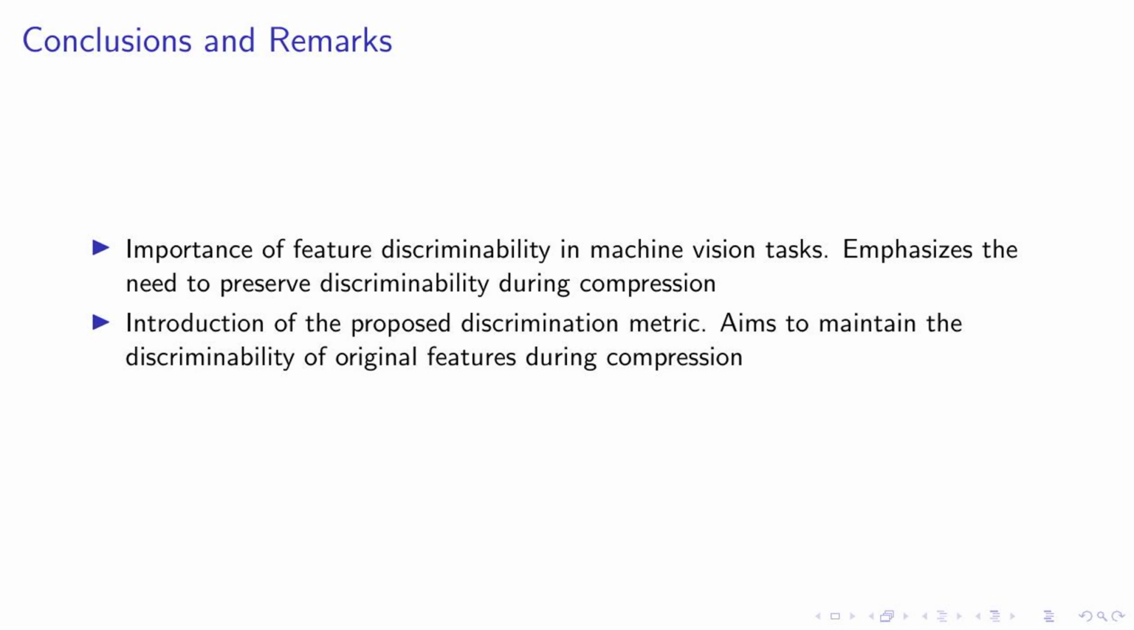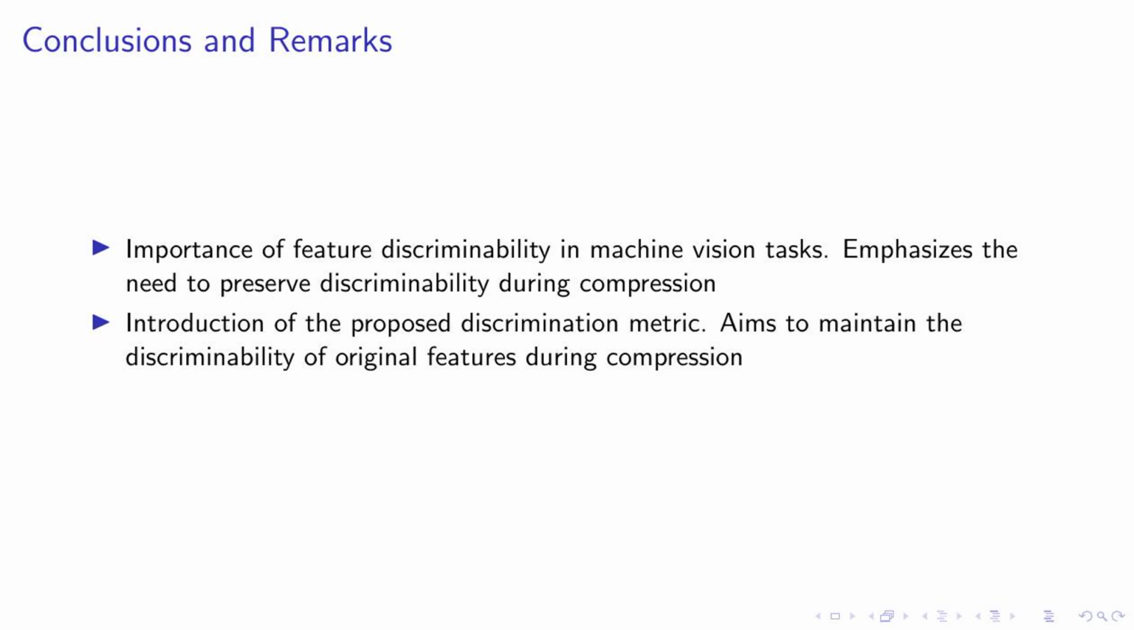This approach allows us to maintain the essential characteristics of the original features, even as they are compressed for efficient storage and transmission. In conclusion, our work highlights the need for a more nuanced approach to feature compression, one that takes into account the inter-feature relationships and the discriminability of features. We believe that this approach can significantly improve the efficiency and effectiveness of machine vision tasks.